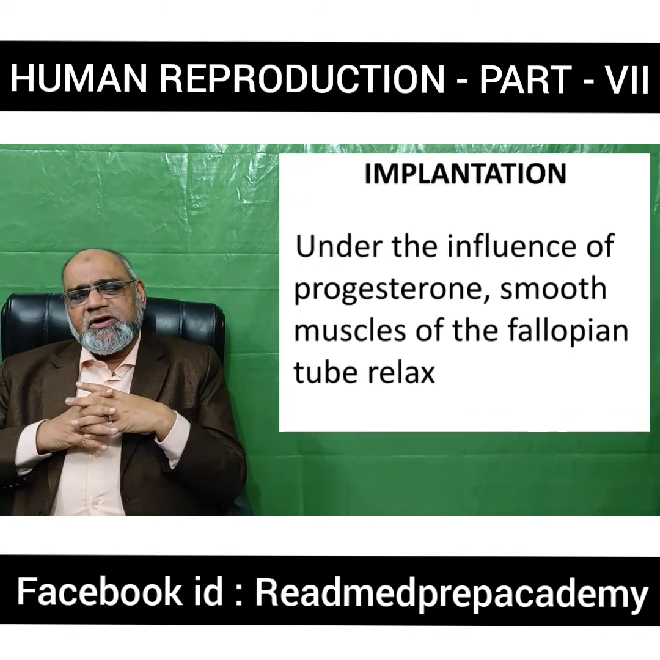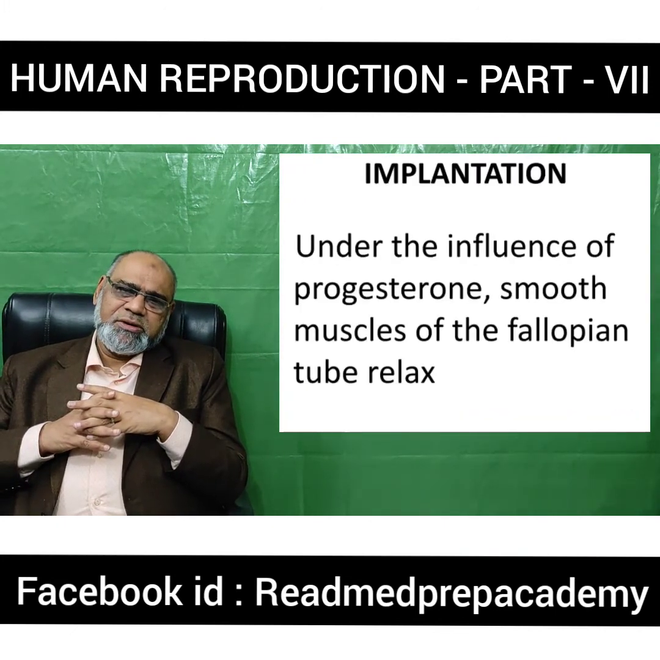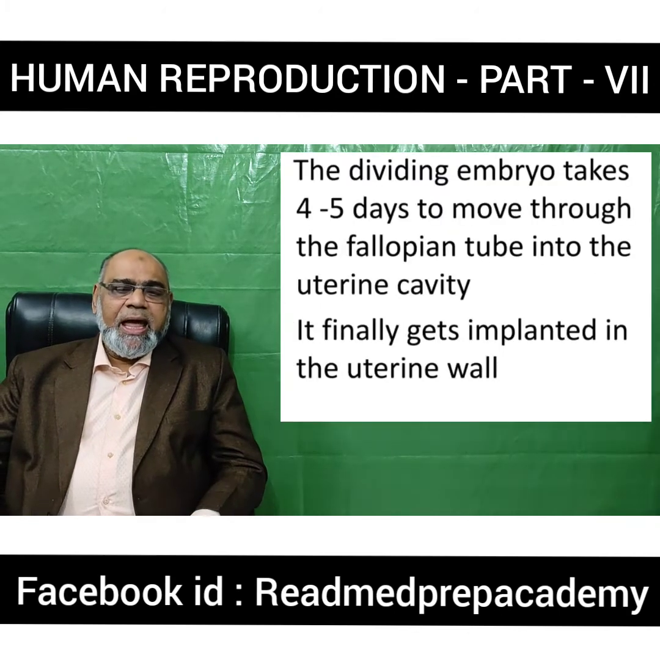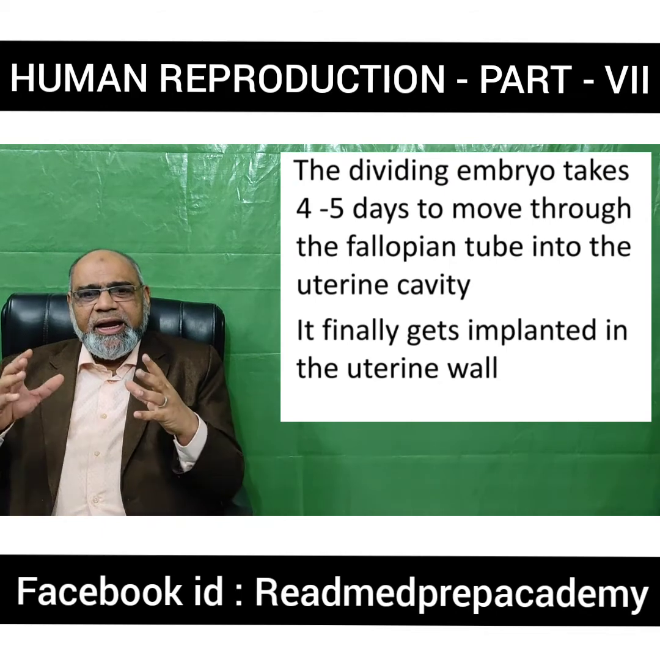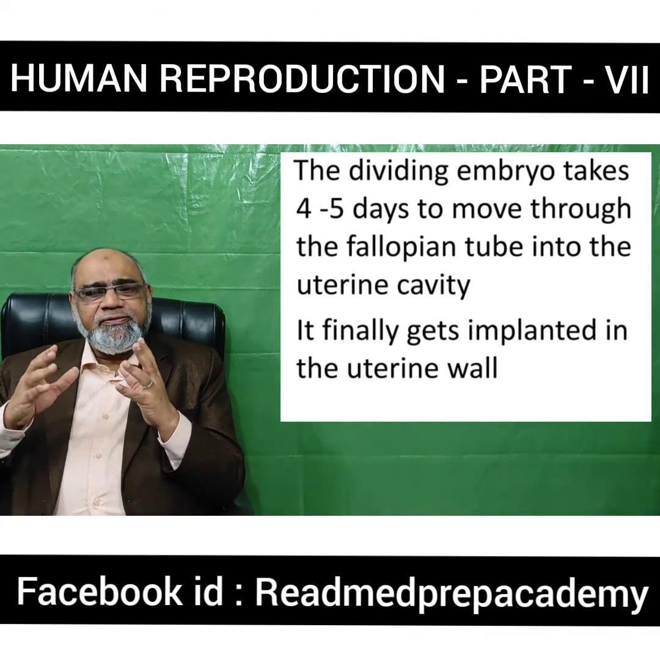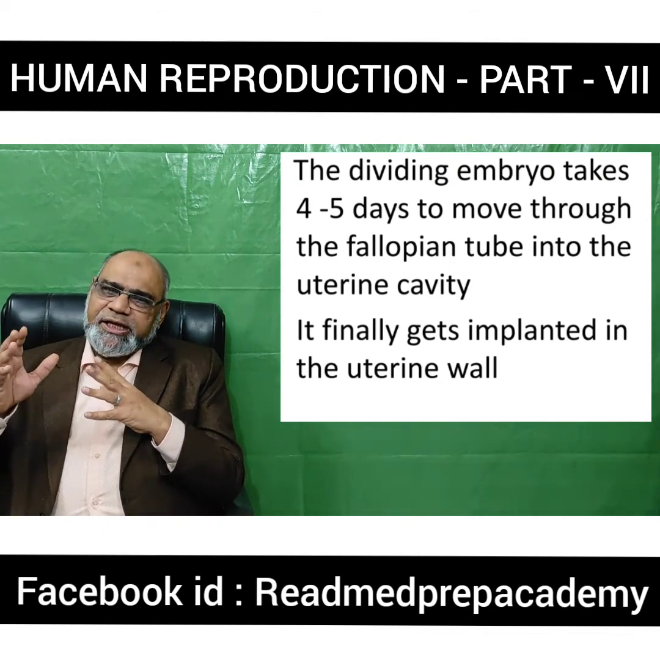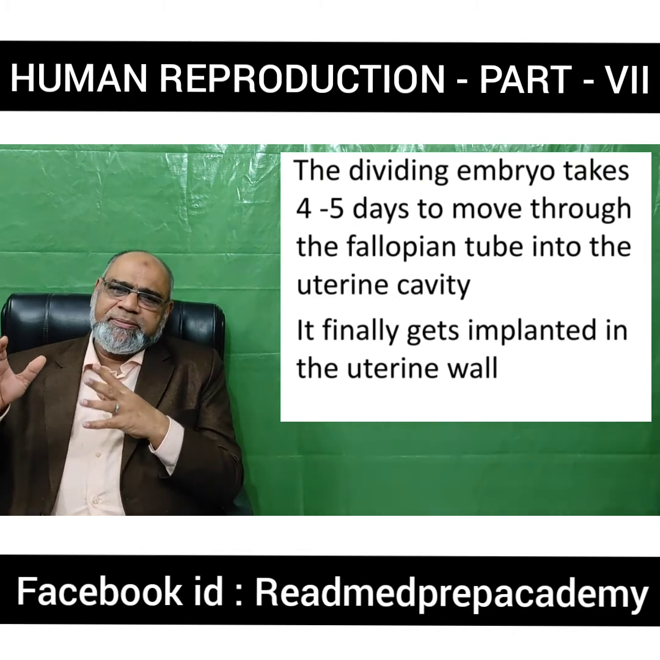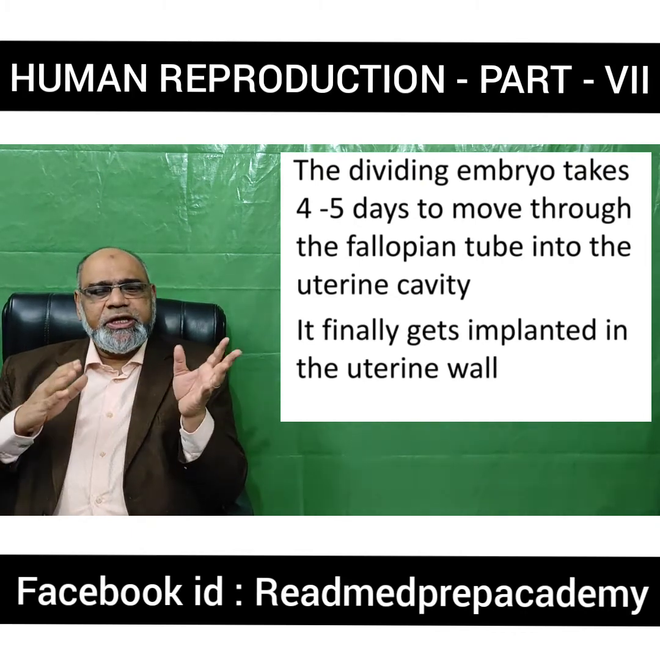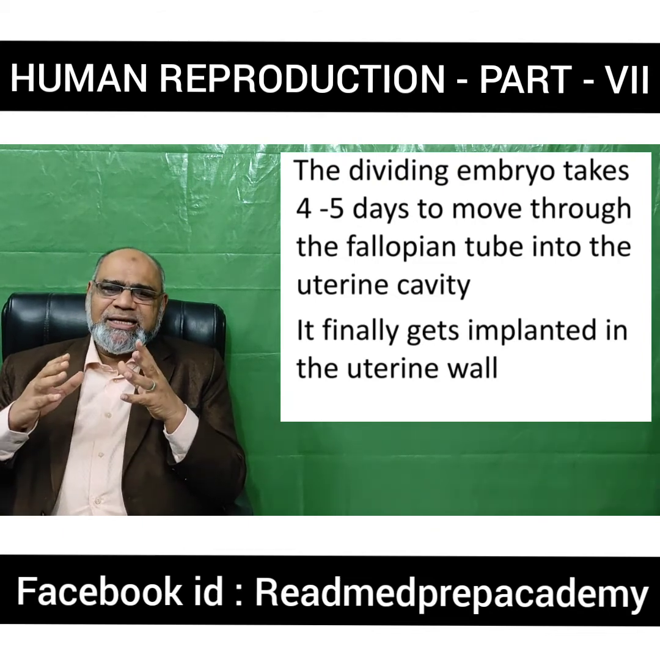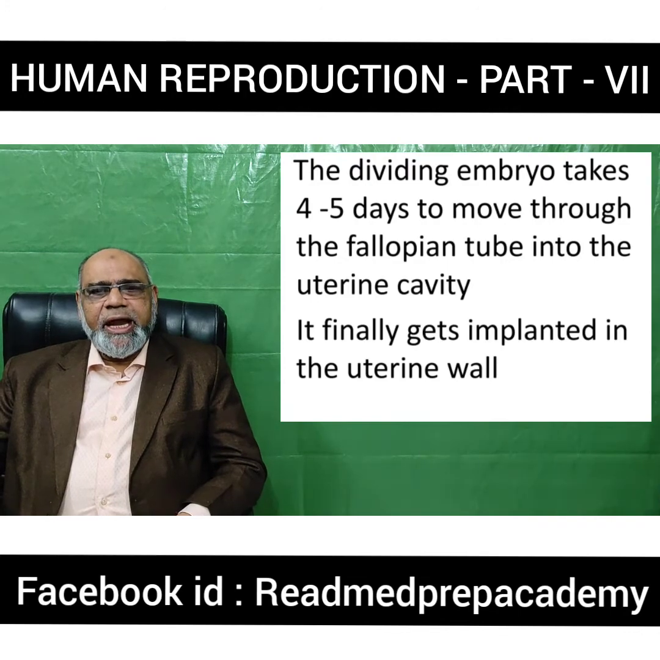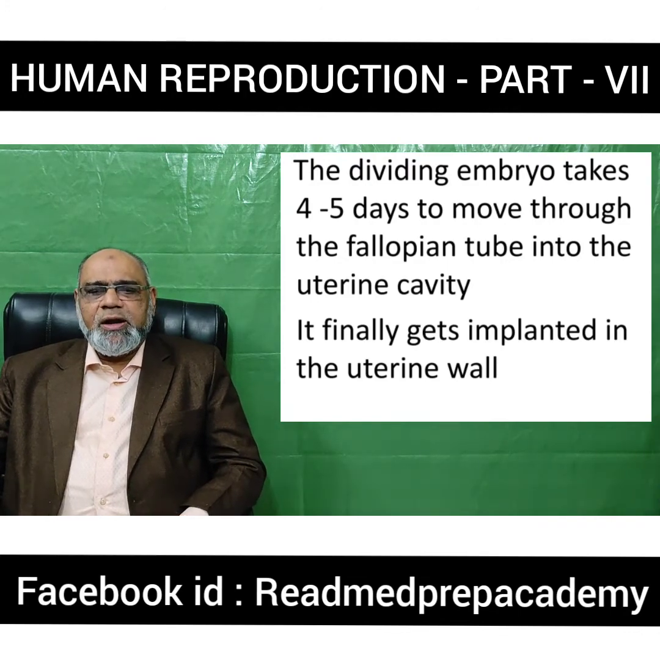Under the influence of the progesterone, the fallopian tube muscles relax, and the dividing embryo takes 4 to 5 days for the zygote or the morula to move from the fallopian tube into the uterine cavity. Once it enters the uterine cavity, it gets implanted into the endometrium of the uterine wall.